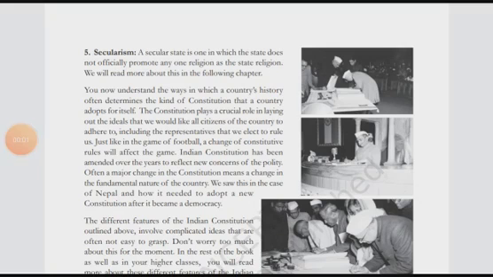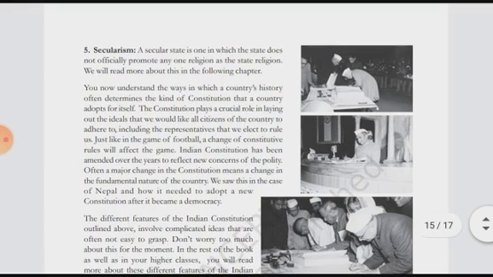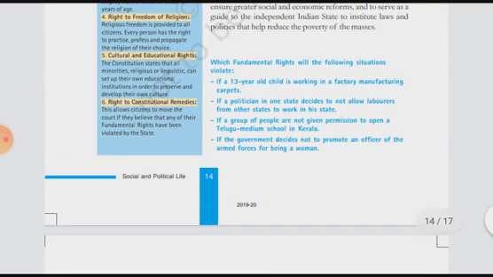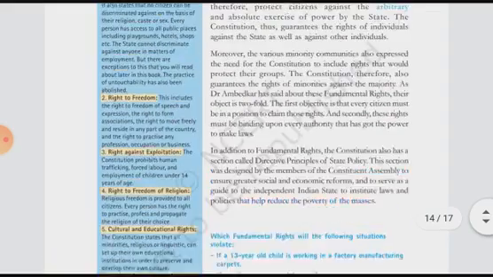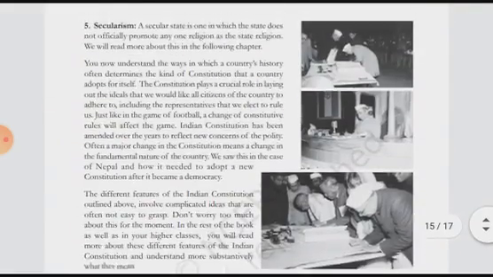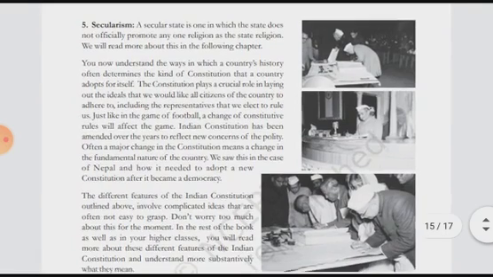Hello student, good morning. As we are here in the civics first chapter, we are discussing the key features of the Indian Constitution. In the previous video, we talked about the fundamental rights. Before that, we talked about the separation of powers and many other things. So the fifth feature they have given is secularism. Let's have a discussion about what they have given in this one.